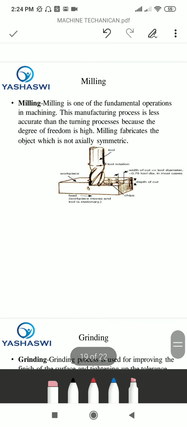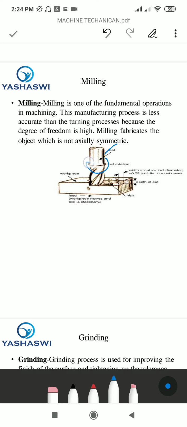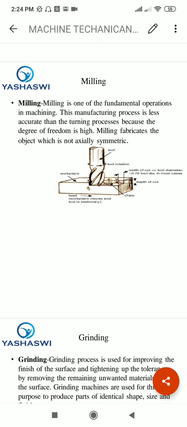This is a tool. There is the rotation part, which we will calculate by using spindle speed. This is a workpiece, and here is shown the width of cut and depth of cut over the workpiece. That is part of the milling machine. It shows the detailed parts of the working tool and workpiece of the milling machine.